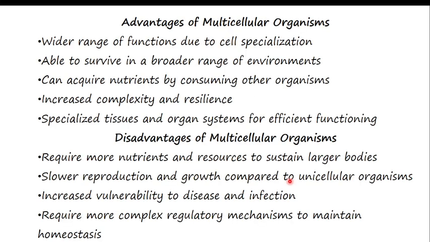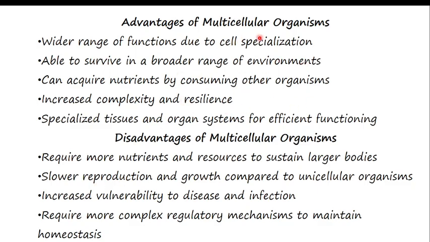Now, the advantages of being a multicellular organism. Number one, there is a wide range of functions due to cell specialization. Number two, being able to survive in a broad range of environments. Number three, can acquire nutrients by consuming other organisms. Number four, increased complexity and even brilliance. Number five, specialized tissues and organ systems for efficient function. Pause and review because it is very understandable. Memorize them. Whenever you see a problem, just try to understand it.